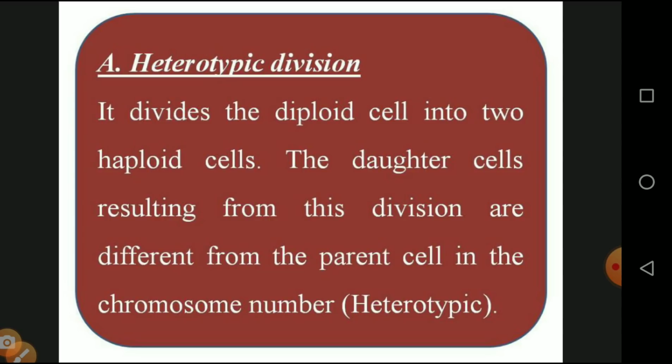The daughter cells resulting from this division differ from the parent cell in chromosome number, so it is called heterotypic. From the parent to the daughter cell, there is some kind of variation in the chromosome number. The presence of variation and difference is why it is called heterotypic.